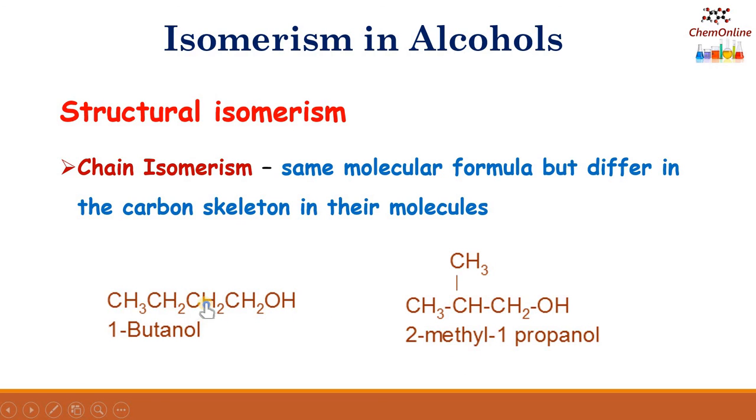Butanol is CH3, CH2, CH2, CH2, OH, so the carbon skeleton is arranged linearly. Here it is a branched one: CH3, CH, CH3, CH2, OH. In both cases, the molecular formula is the same, but there is a difference in the arrangement of the carbon skeleton. So 1-butanol and 2-methyl-1-propanol become chain isomers.